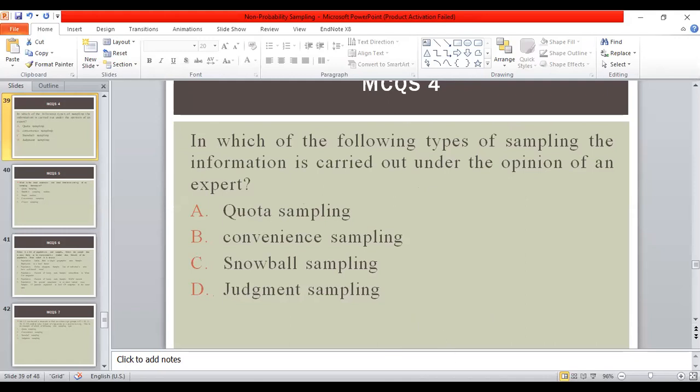Because in judgmental sampling, the choice of the sample is totally based on the researcher's knowledge and experience, and therefore the information collected from the sample is carried out under the opinion of the expert or researcher. It is judgmental sampling.